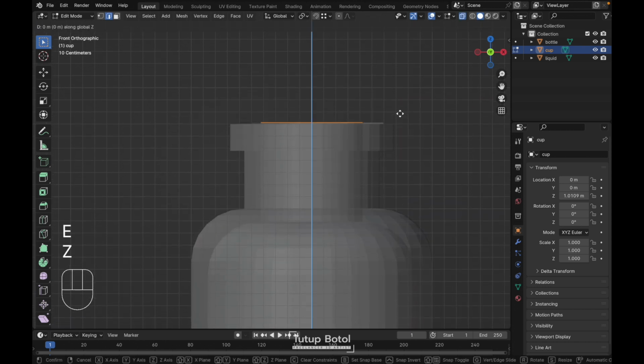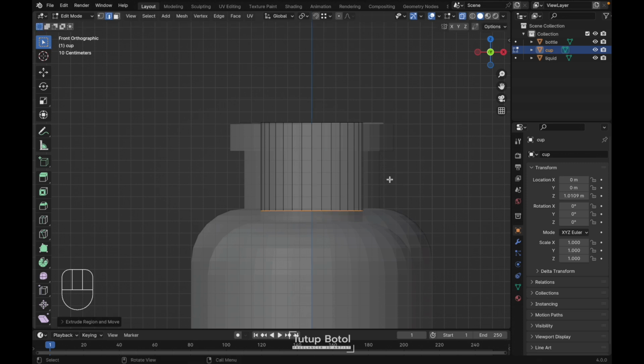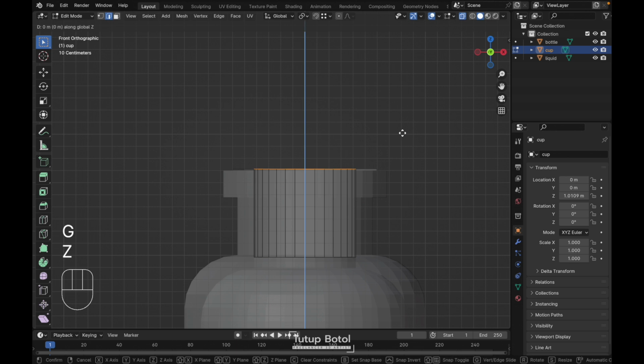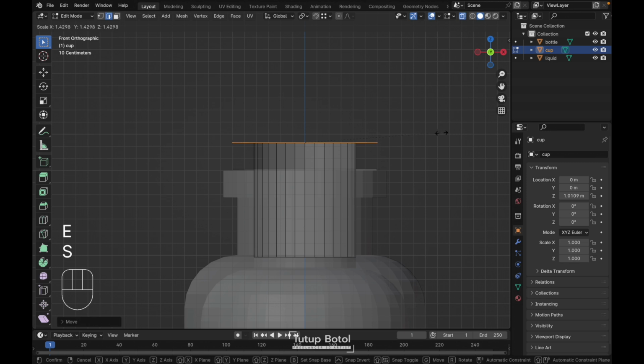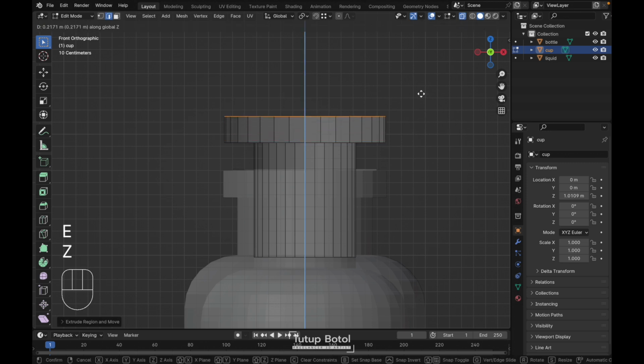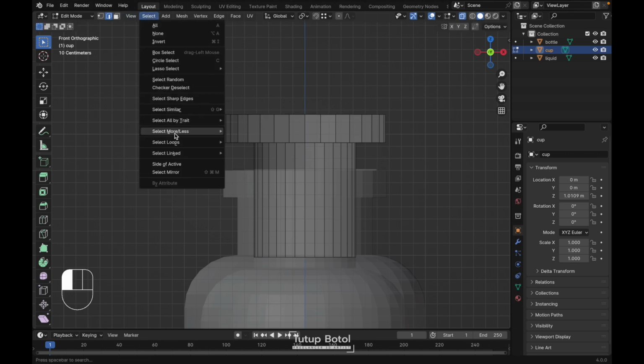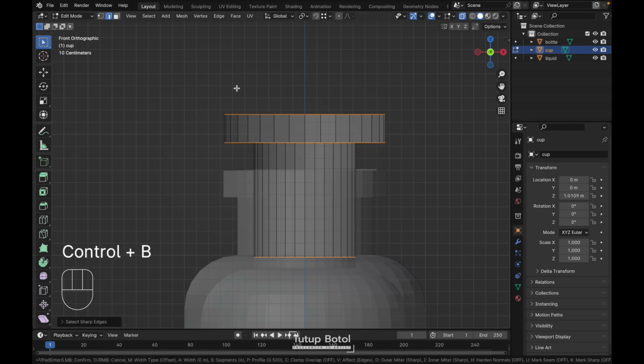Press E, Z, extrude on the Z axis like this, somewhere around here. And press F to fill. Select this edge again. Press G Z, move it up here. And press E to extrude, S to scale it. Just scale it like this. Press E again, Z, extrude on the Z axis like this. And press F to fill. You can unselect everything, go to Select, Select Sharp Edges, press Ctrl B, bevel it, just like this.